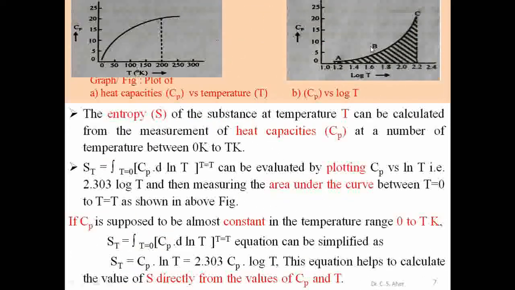Consider the temperature of 15 Kelvin and higher temperatures. Below 15 Kelvin, we don't measure the Cp values of the substance. How is it measured? We extrapolate this graph to reach 0 Kelvin, or absolute zero temperature, and for that we extrapolate this BC graph to point A.